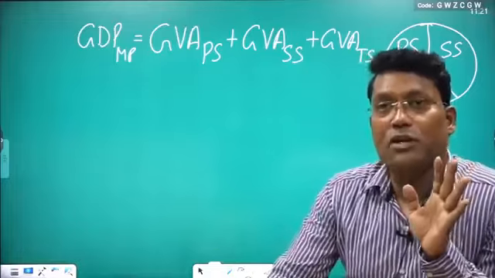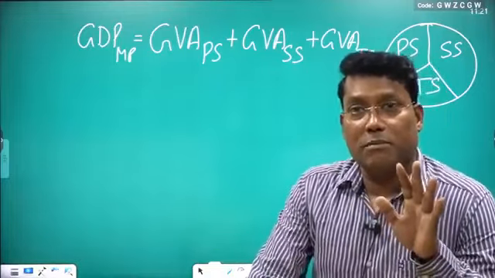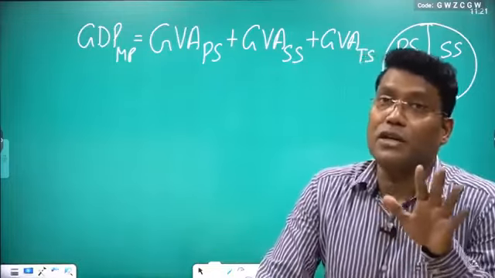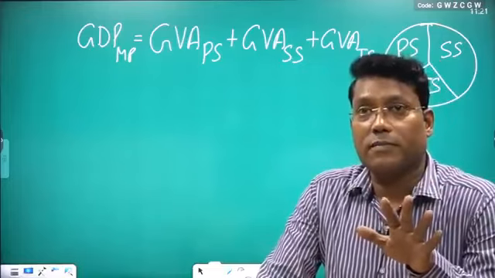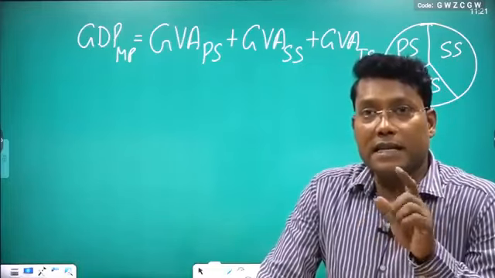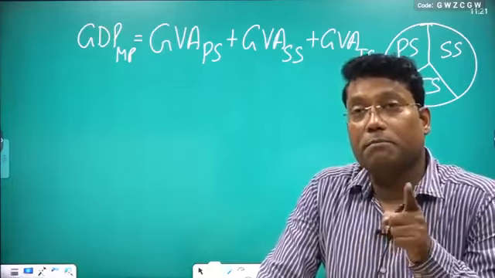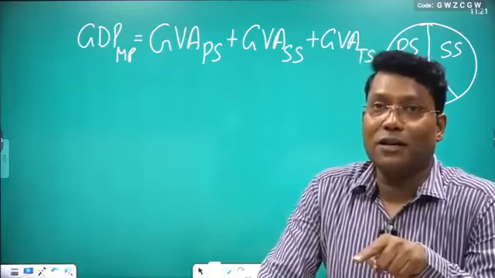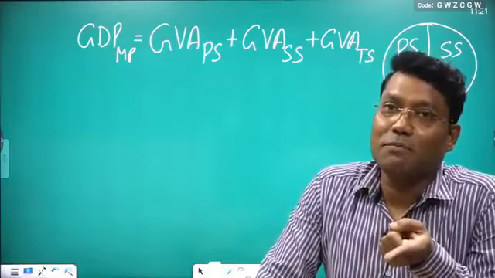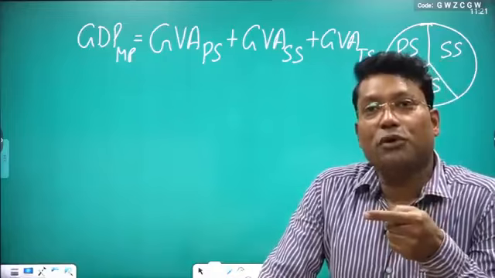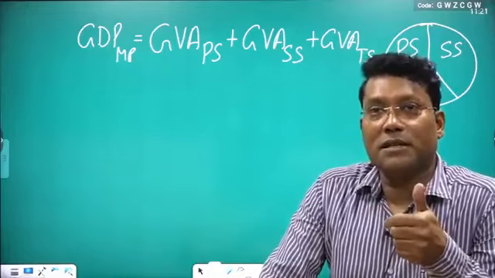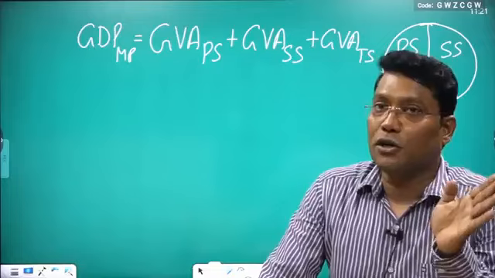When you calculate the value of output at market price, it will be gross and at market price. Since all producing units buy inputs at market price, the input purchase is at market price, and the value of output you calculated is also at market price. So the whole thing comes at gross and market price.